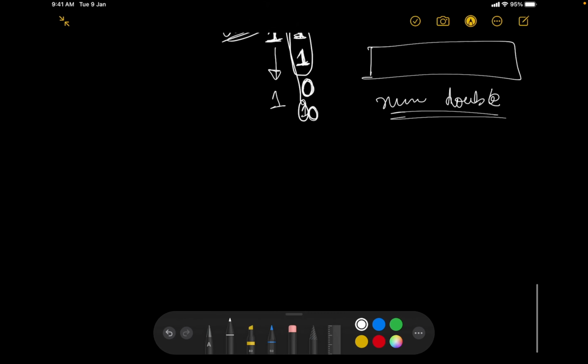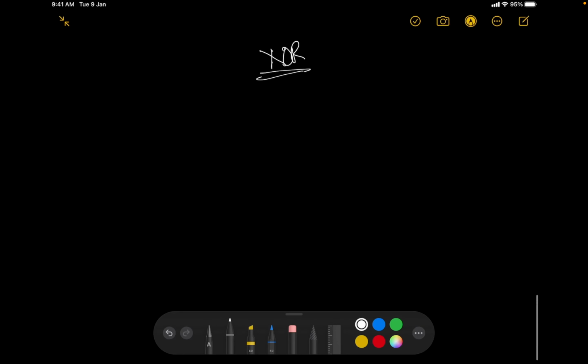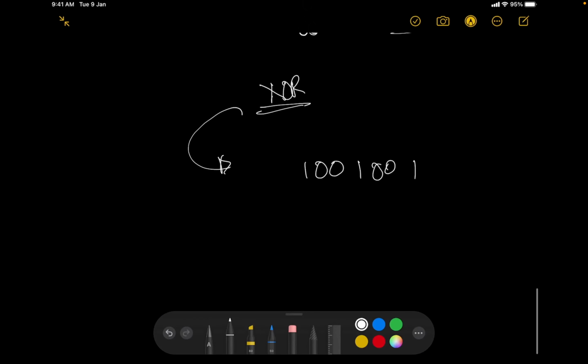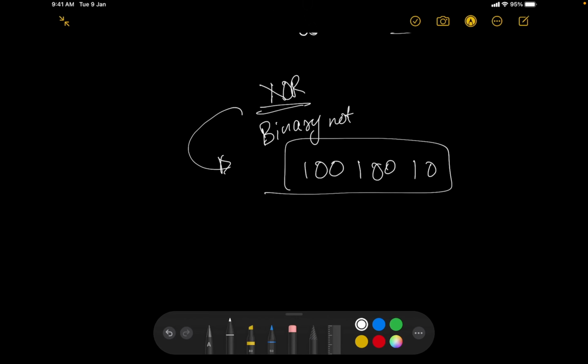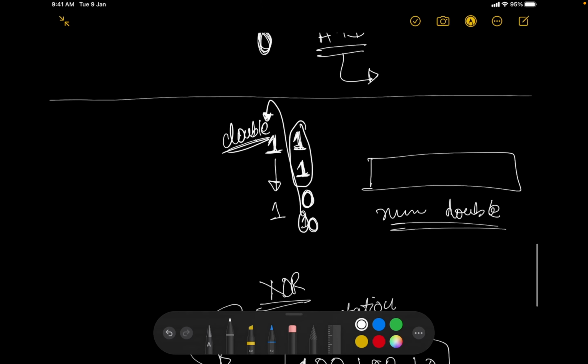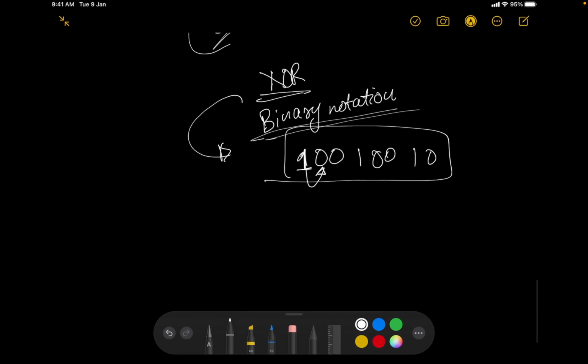So with that, what I basically have to check is that whatever the XOR value I'm given, I'll write it as it is. So let's say this is the XOR, just a random XOR value that I'm saying. This is the XOR value that comes out to me. This is the binary notation of the XOR value, I'll say. I'll have to check that after every one, do I have a 0? If I have a 0 after every one, well and good. If I don't have a 0 after every one, then I cannot perform this particular trick, right? If I'm not able to perform this particular trick, my answer does not exist.